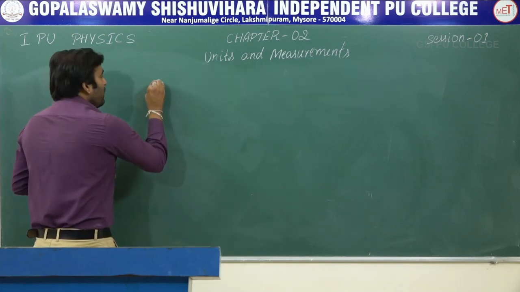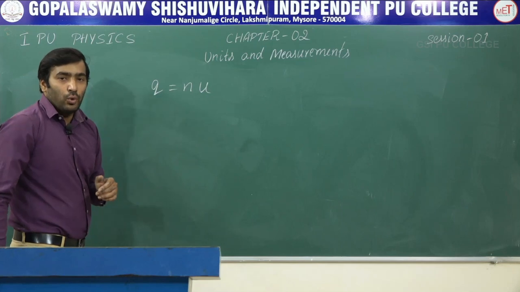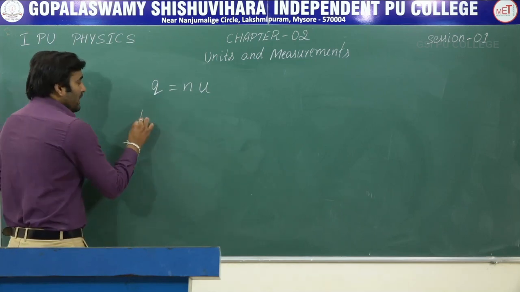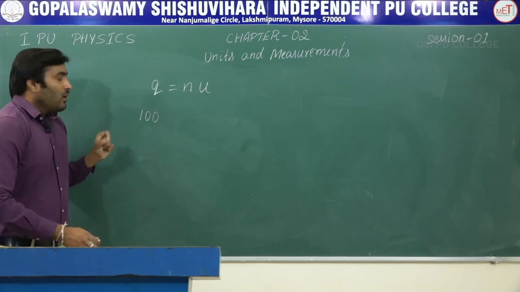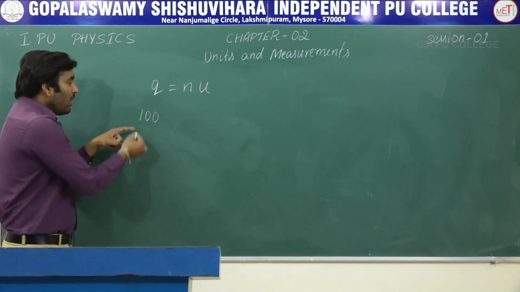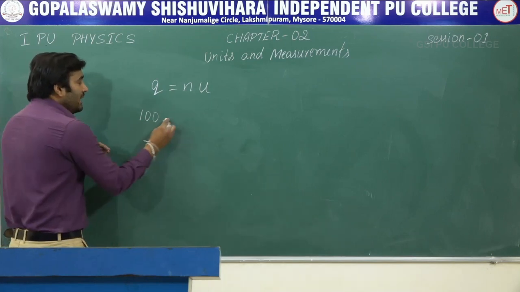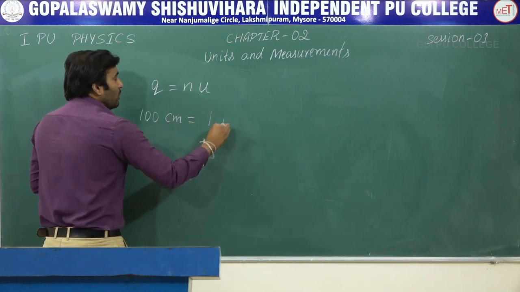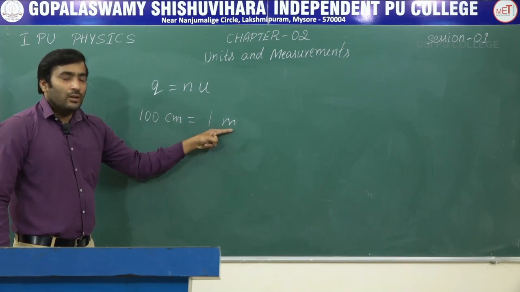We know that any physical quantity Q is expressed as Q = N × U. Suppose we know that in CGS system the unit of length is centimeter. In MKS system the unit of length is meter. And how do we convert centimeter into meter or meter into centimeter? 100 centimeter is equal to 1 meter.